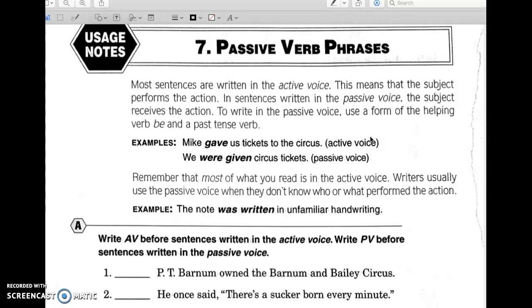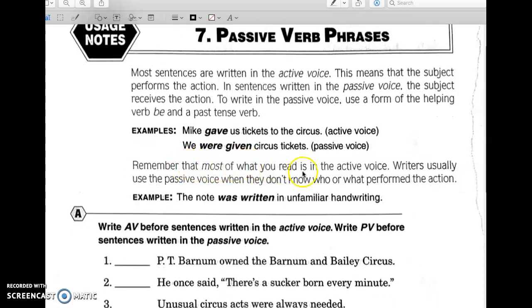Our subject is receiving the action here. So our subject in this sentence is we. What's happening to we? Well, we were given circus tickets, okay? We receives this action. We were given the circus tickets. We didn't give anybody anything. We give would be active voice, but because we were given circus tickets, that's passive voice. Our subject, we, is receiving the action, being given something in this case.